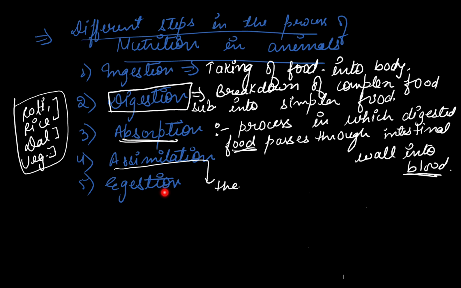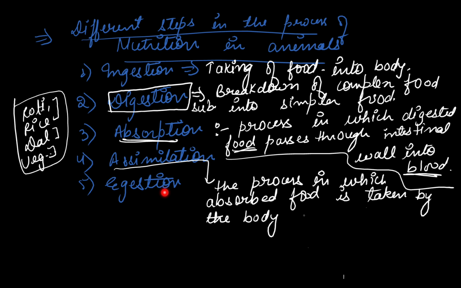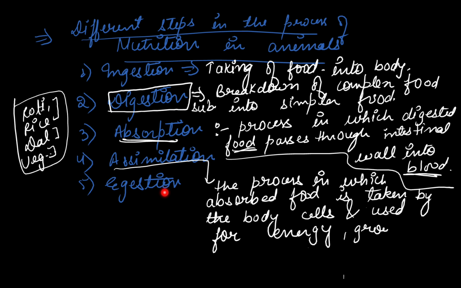Okay, so write down the definition. The process in which absorbed food is taken by body cells and used for energy, growth, and even the repair of our body is known as assimilation. Is it clear now? Now the next one is egestion.